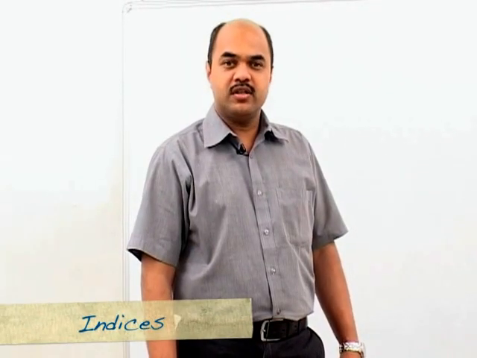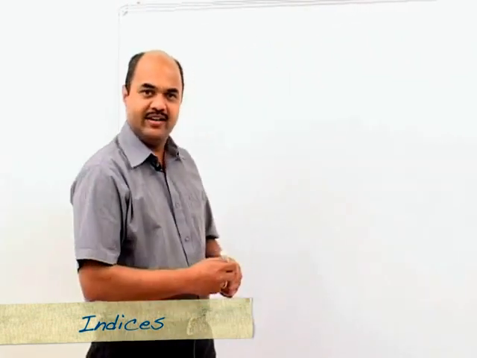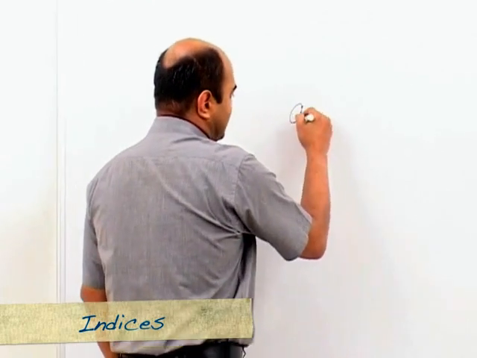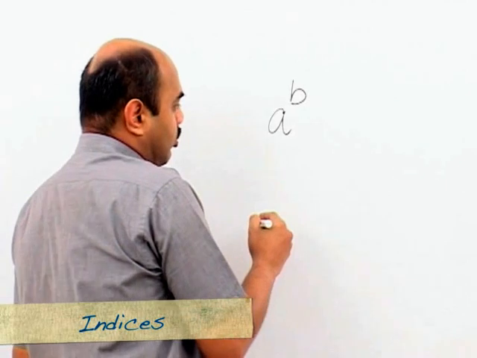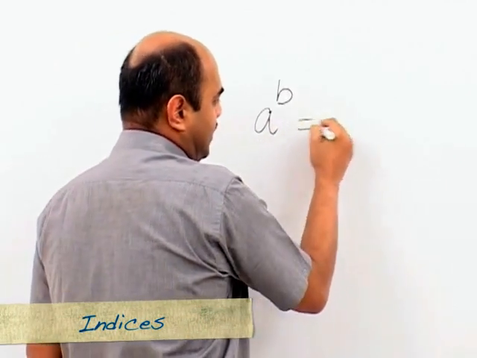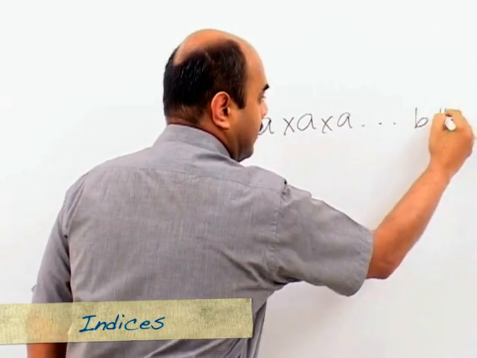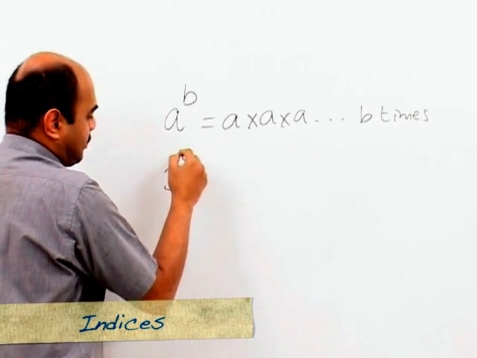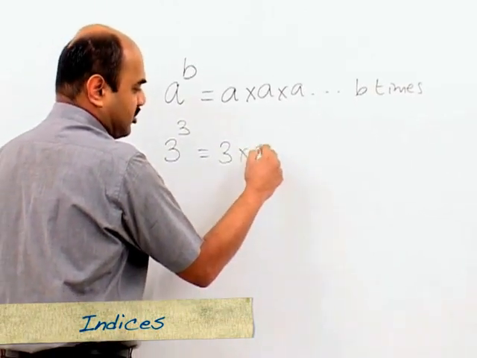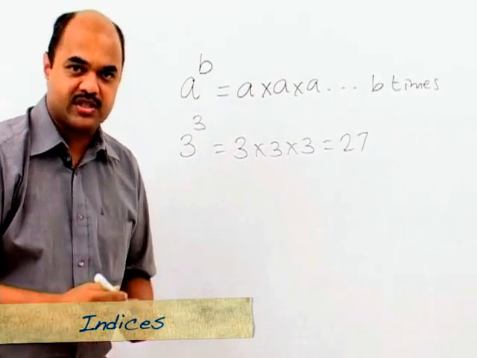Our 5th session is about indices. What do we really mean when we say indices? When we say something like a raised to b, the effect of a raised to b is nothing but a multiplied by itself b times. So when we say 3 raised to the power 3, it is nothing but 3 multiplied by itself 3 times, and hence the answer is 27.